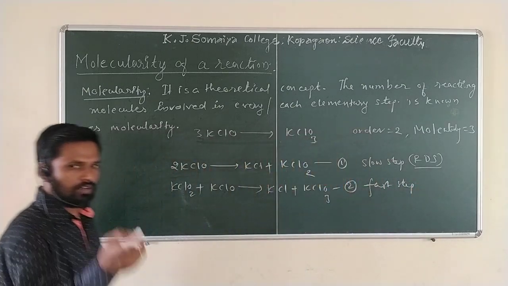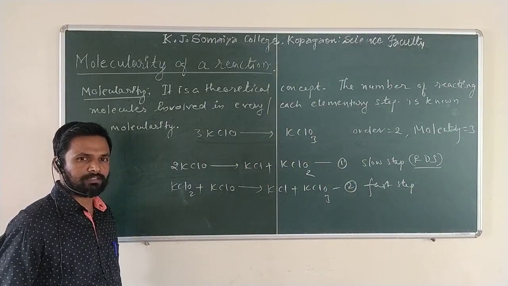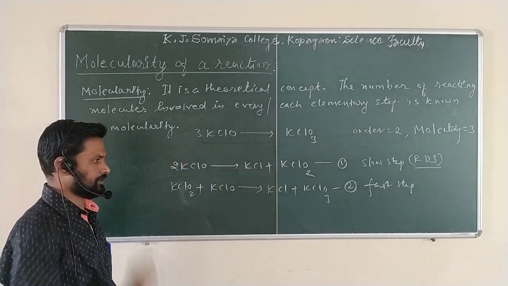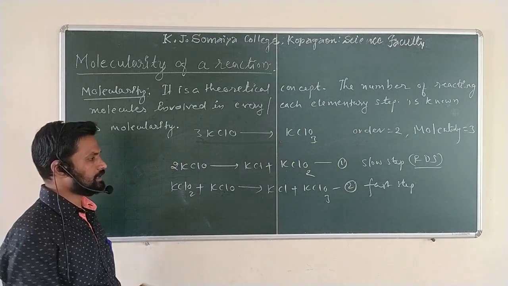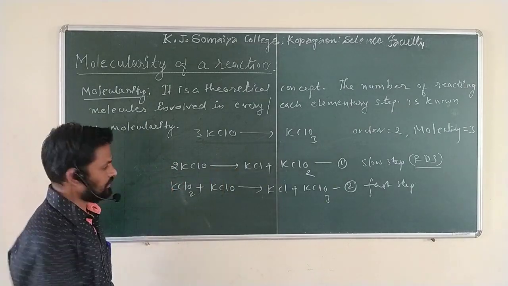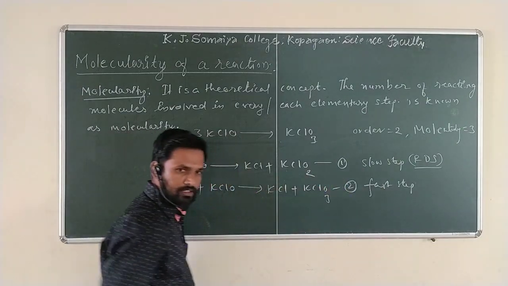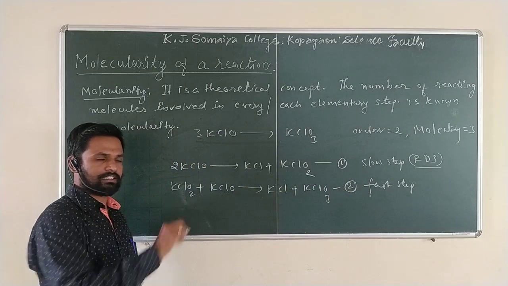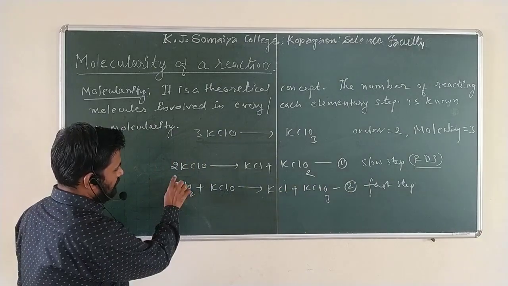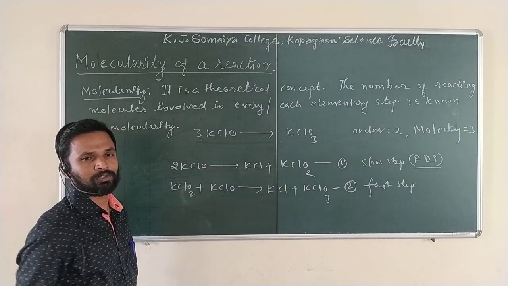See, how was the order of reaction determined? Order of reaction was determined by the sum of the powers of the concentrations involved in the rate equation. Rate equation means what? Which reaction is involved in the rate equation? From these 2 reactions, we know that step 1 is the slow step, the RDS step. What is the RDS step? Rate determining step, intermediate step. So here the concentration of KClO was only involved in the rate equation, therefore order was 2.